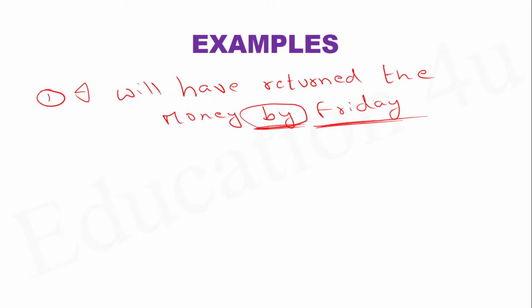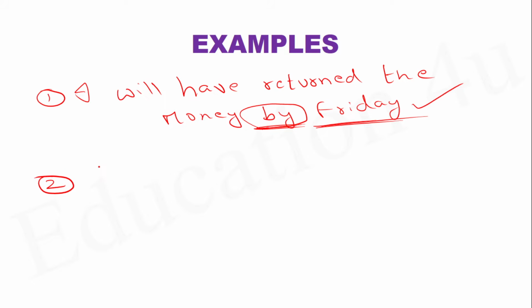We often use this actually, but we use this in simple future. Unfortunately, we use this particular kind of expression, but the tense that is often used is simple future, which is not right. Because when you mention a particular deadline like by tomorrow, by Friday, by Saturday, by Sunday, and by Monday, you cannot use that expression in simple future. You must use future perfect because the tense and the grammar should match. Correct? I'll give you now one more example.